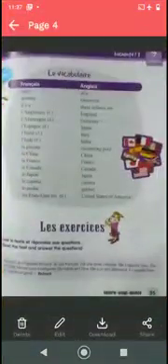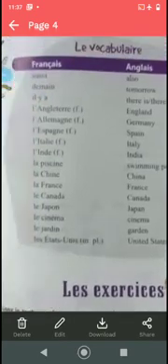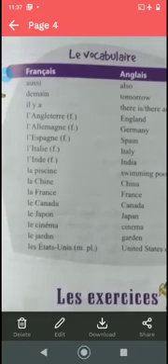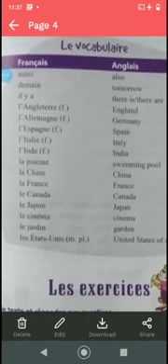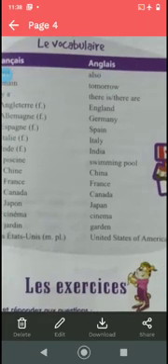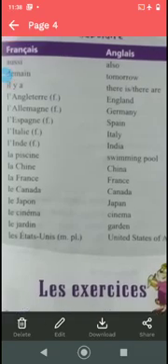Okay children, now we will do the vocabulary. Ici, also demain, tomorrow. Il y a, there are. L'Angleterre, England. L'Allemagne, Germany. L'Espagne, Spain. L'Italie, Italy. L'Inde, India. These are all countries. Swimming pool is la piscine. China is la Chine, France is la France, Canada is le Canada, Japan le Japon, cinema le cinéma, garden le jardin, United States of America.